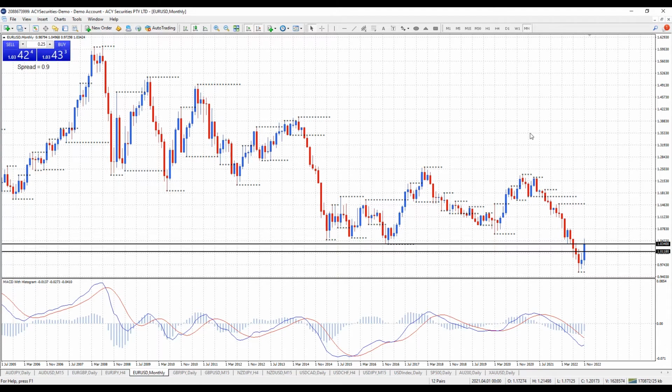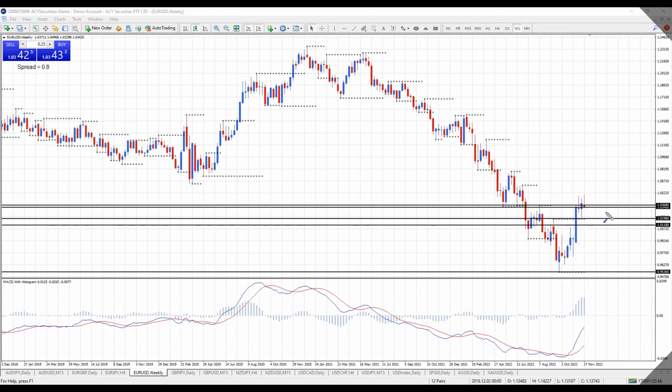Alright, let's drop down to the weekly chart. Alright traders, on the weekly chart we're in an uptrend. We've moved above a top here and a top here. Now I'm using this top here at 103.68 as my weekly resistance, and weekly supports at 101.98, and also down here at 95.36.